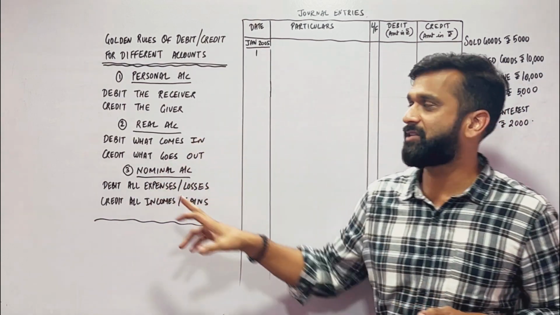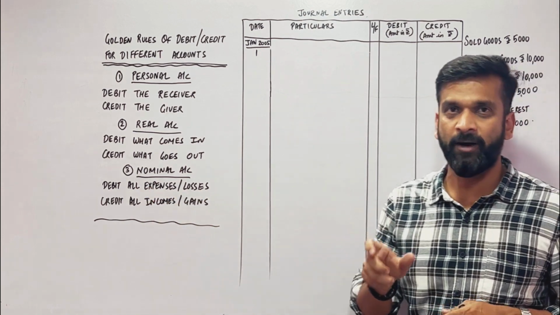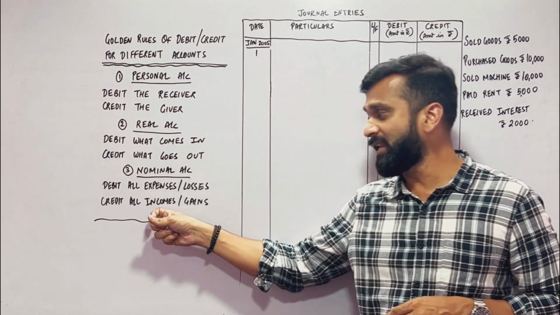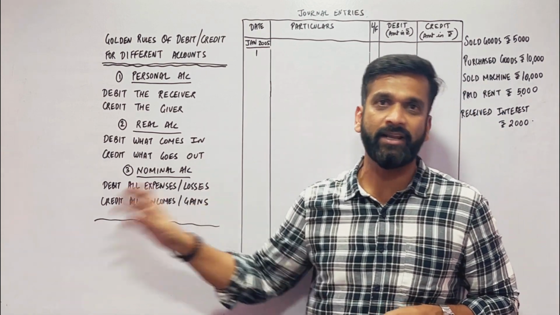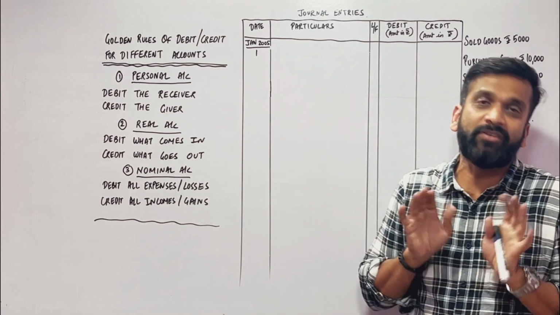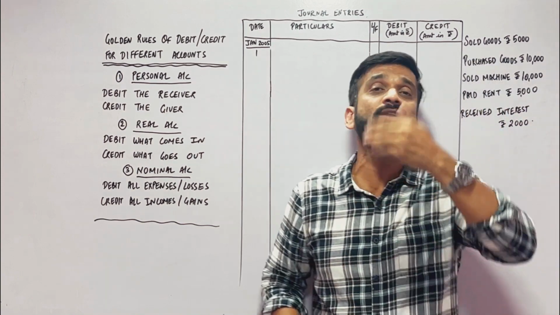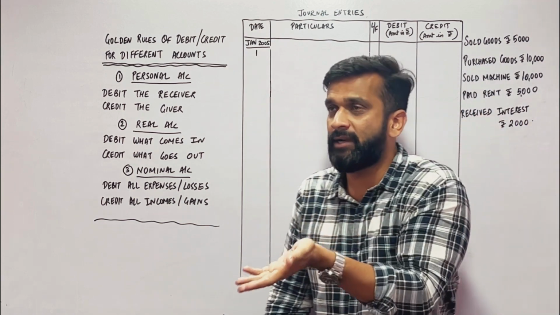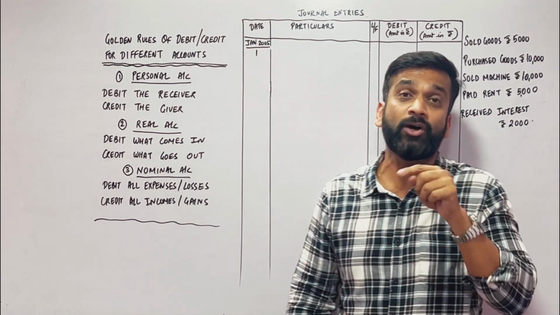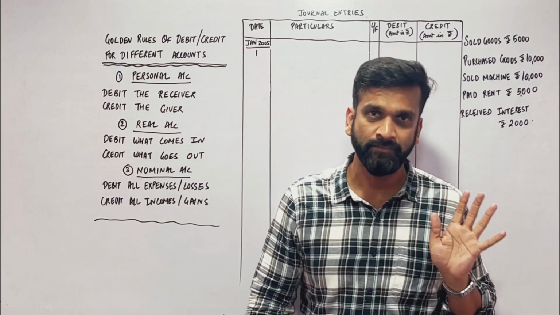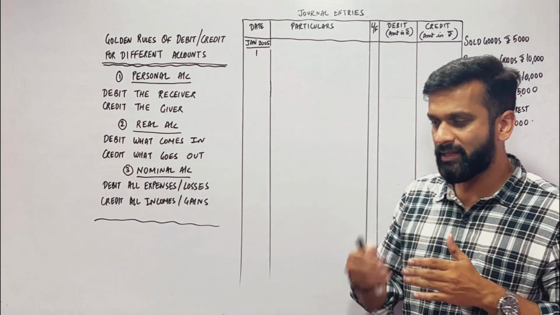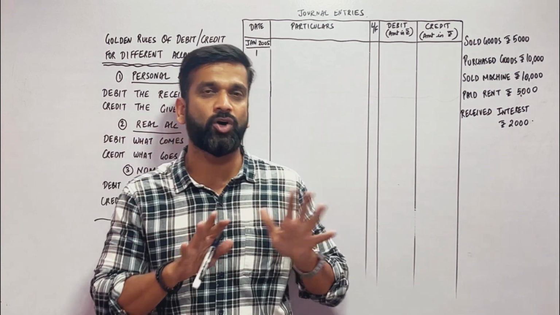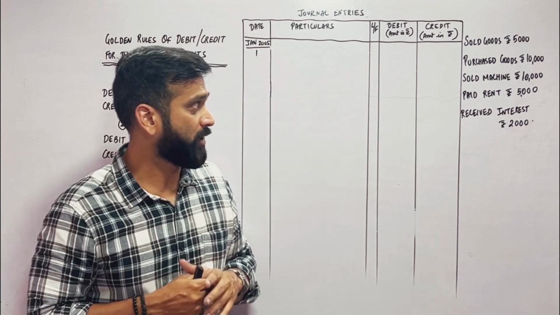The rule is: debit all expenses and losses. Whatever are expenses and losses, you have to debit them. Whatever are your incomes and gains, you have to credit that account. For example, if you receive rent, that means the rent becomes your income, so the rent account in that transaction has to be credited. But if you pay rent, that rent becomes your expense, so the rent account in that transaction has to be debited. Hope you understand. You will understand after five to six lectures on basic journal entries; you all will understand journal entries properly.